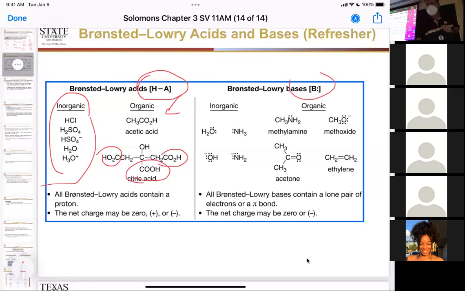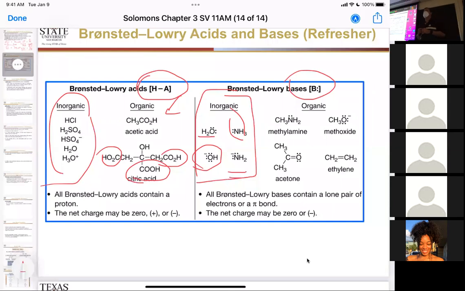And then if we look at our bases here, that B has a lone pair on it, because that lone pair is the lone pair that's going to reach out and grab the hydrogen. Okay, so look at our inorganic bases that we are familiar with. Hydroxide ion, we know that that's an inorganic one. Ammonia, but water can act as a base as well. And the amide ion can also act as a base. It has a negative charge and lone pairs. Notice every single one of those inorganic bases has a lone pair on it, whether it's neutral or not.